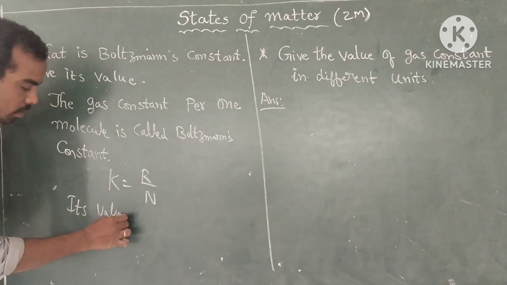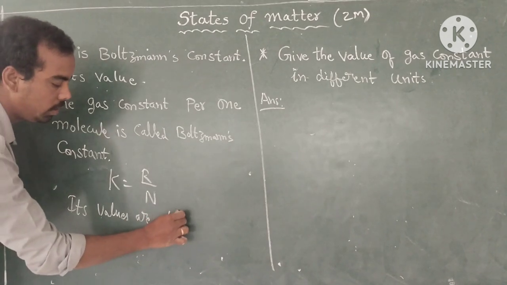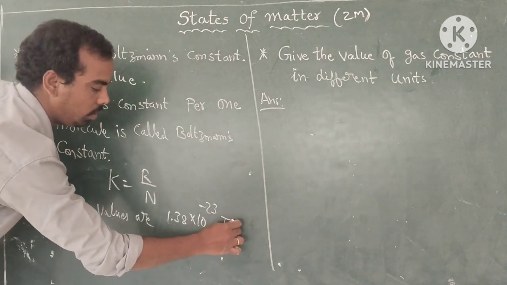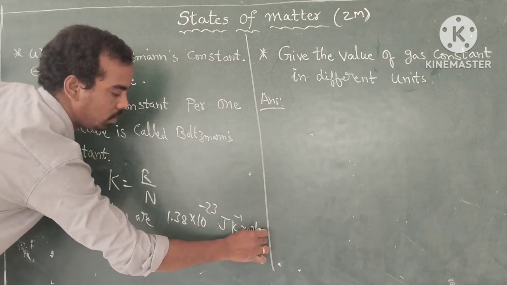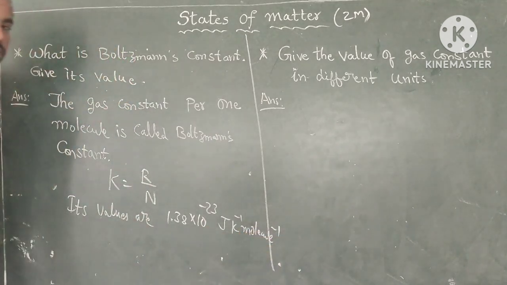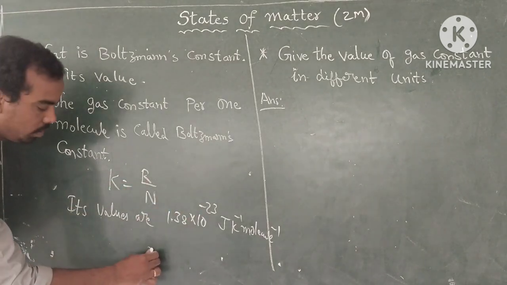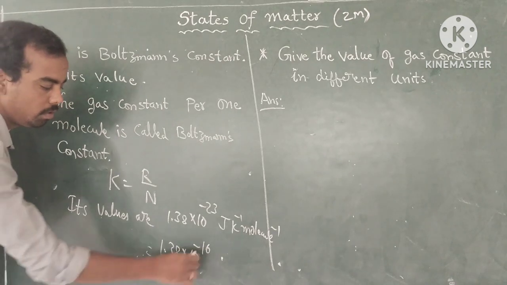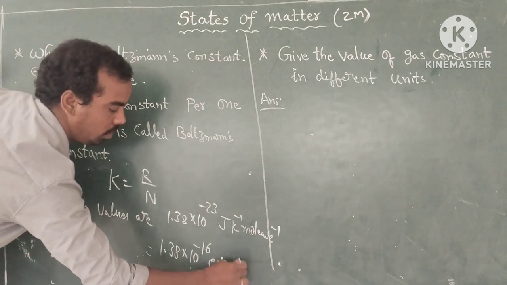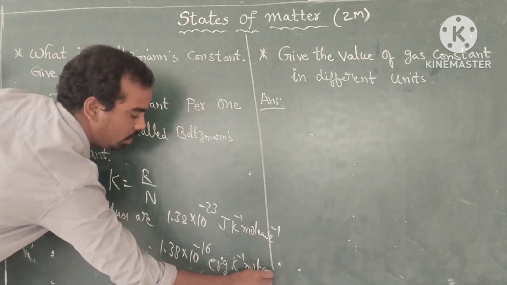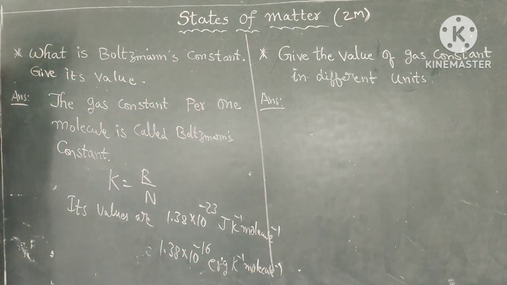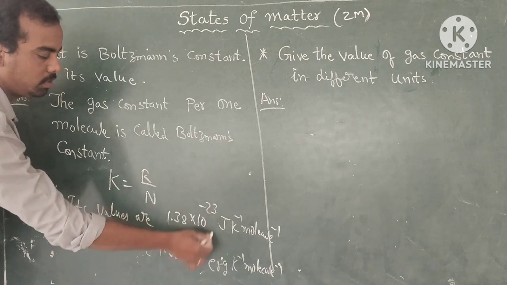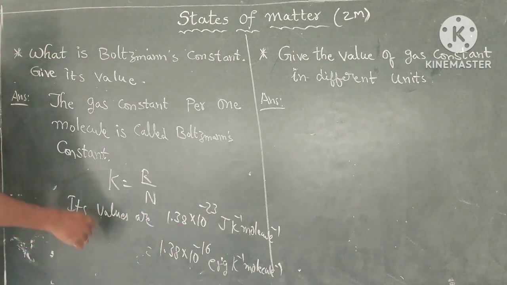Its values are 1.38 into 10 to the power of minus 23 joule Kelvin inverse molecule inverse, or 1.38 into 10 to the power of minus 16 erg Kelvin inverse molecule inverse. So 10 power minus 23 joules. 1 joule means 10 power 7 ergs. So 10 power minus 23 into 10 power 7 is 10 power minus 16.